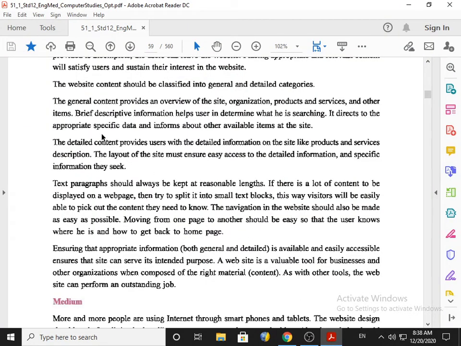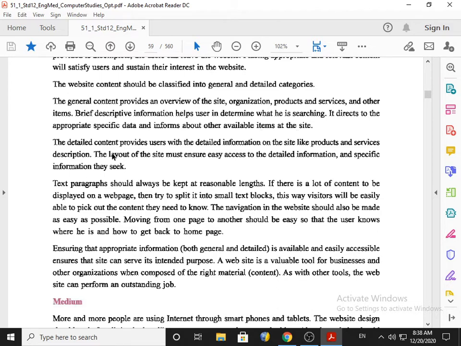So again, to repeat, general content provides the overview of the site or organization, or an overview of the products and services and other items. Brief descriptive information helps the user determine what he is searching for, and it directs to the appropriate specific data and informs about other available items at the site. So you will get other information about the site, some contact details and all those.